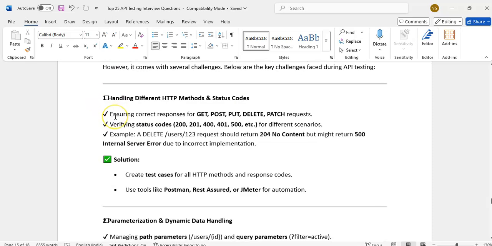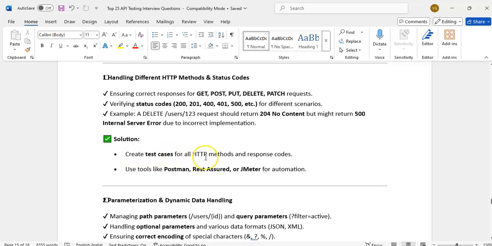There might be handling different HTTP methods and status codes, ensuring correct responses for all the GET, POST, PUT, DELETE, PATCH requests. We have to make sure each and every method is giving correct response code or not.